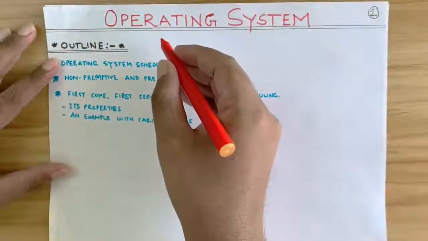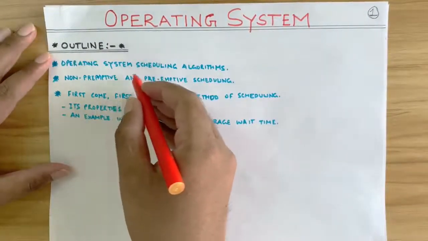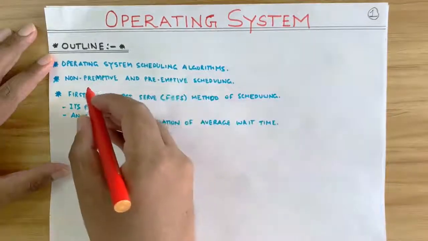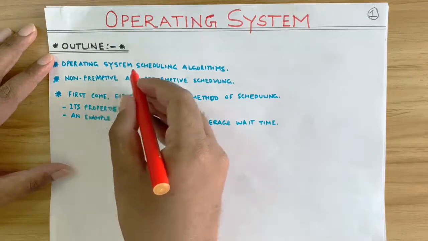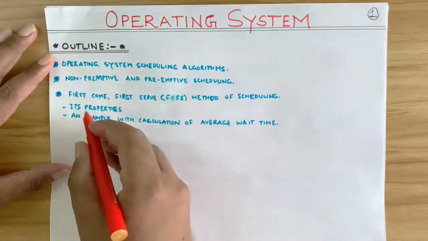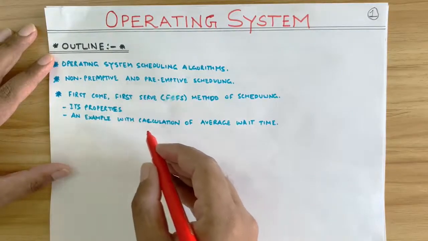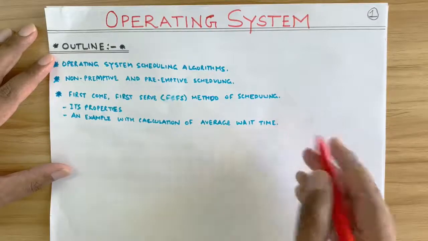In this video, we will see the topic of operating system. The outline of this video is operating system scheduling algorithms. We will see the difference between non-preemptive and preemptive scheduling, and we will also see a scheduling algorithm called first come first serve method of scheduling, its properties, and an example numerical with calculation of average waiting time. Right? So let us move on.